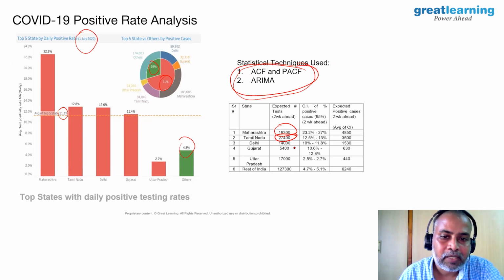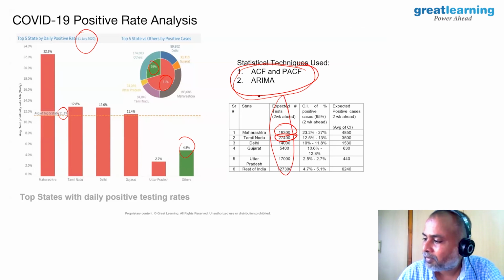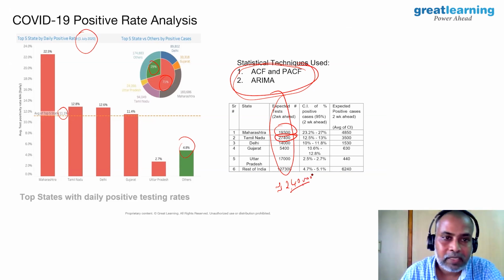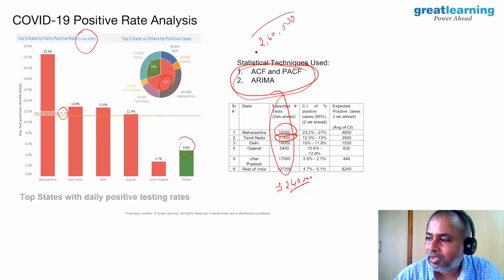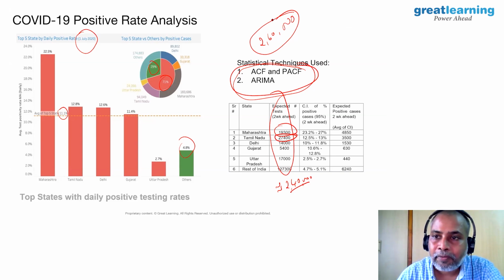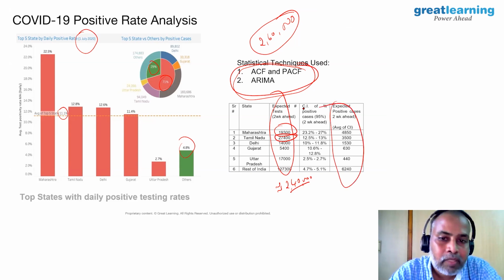By the way, this is the number of tests done. You can open it and sum up all these numbers. It comes to approximately 2 lakh 40,000. And today, if you look at the website, the Government of India has done 2 lakh 60,000 tests. Then when you come up with the forecast for the next 2 weeks, this is also amazing for all 5 states and also the rest of India put together.